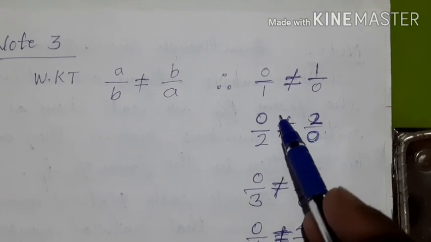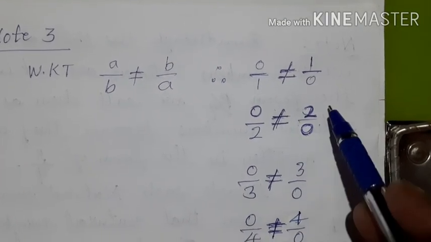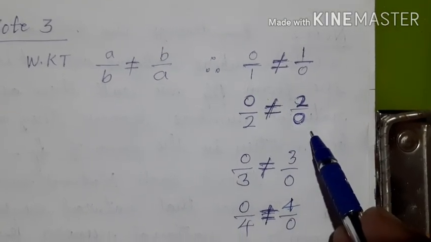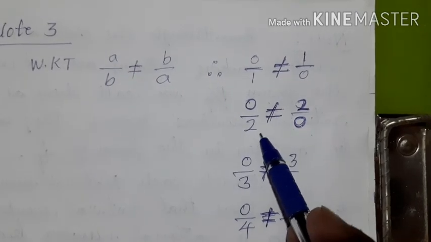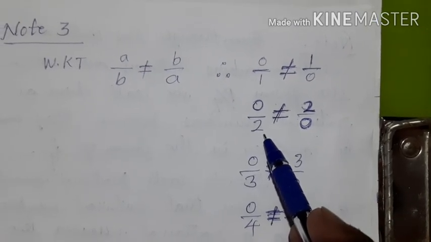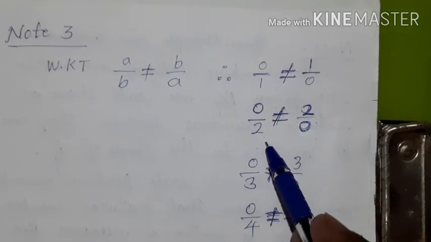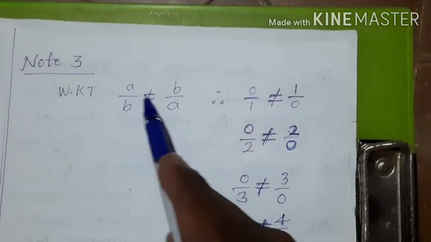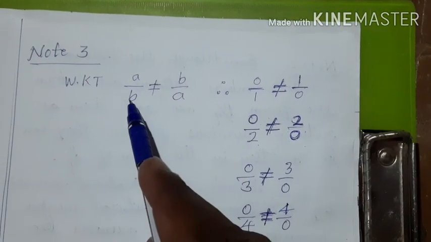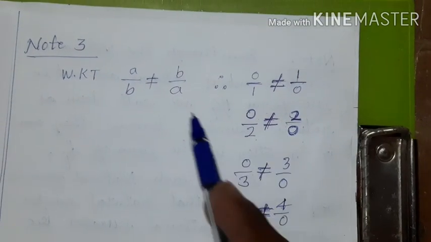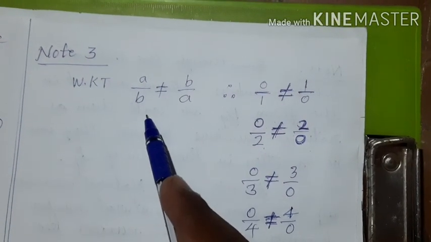Similarly, 0 by 2 is not equal to 2 by 0 because 0 and 2 are not the same values. They are different values. Where there is a, there is 0. Where there is b, there is 2. Therefore, a is not equal to b here.